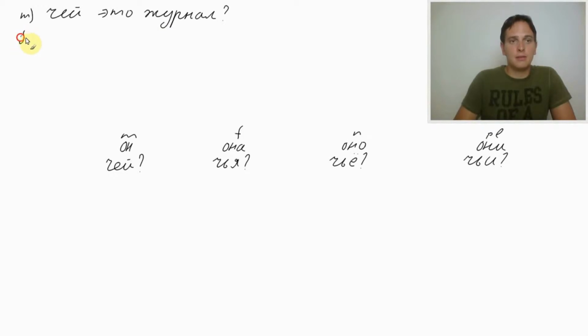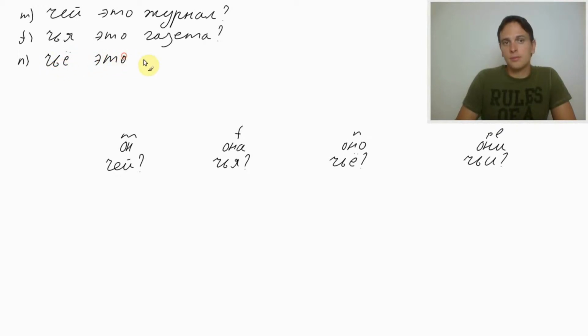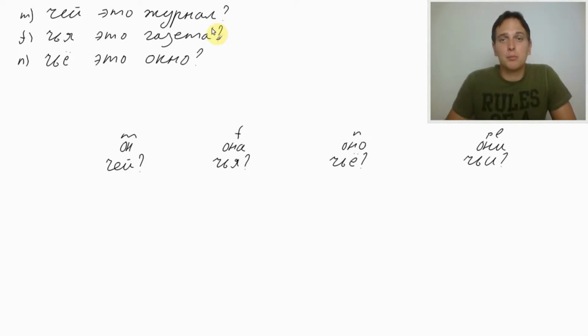For feminine, let's take newspaper. Чья это газета? Газета. And for neutral, we got our standard word, окно, window. Чье это окно?